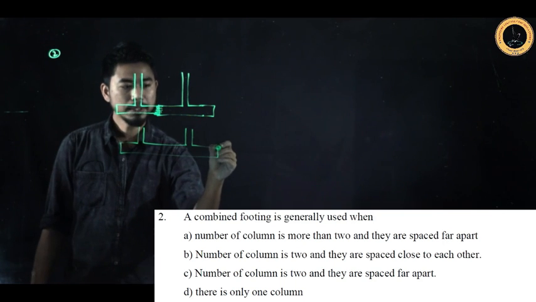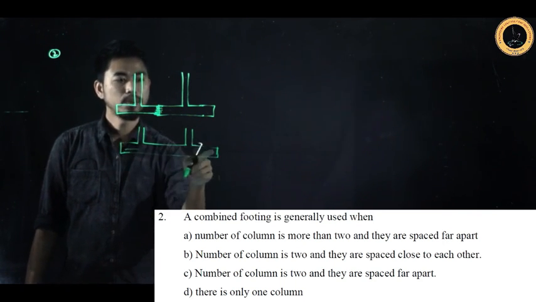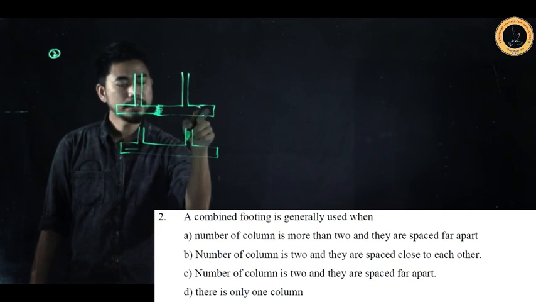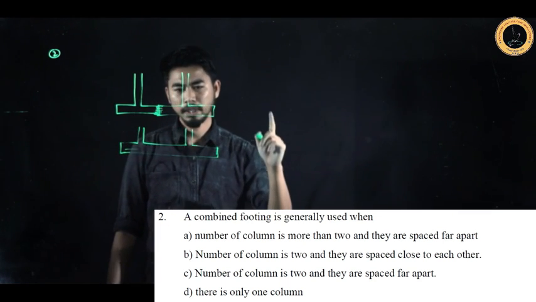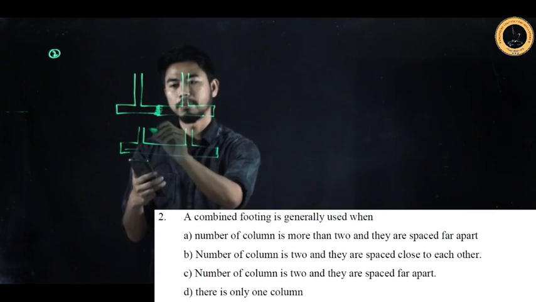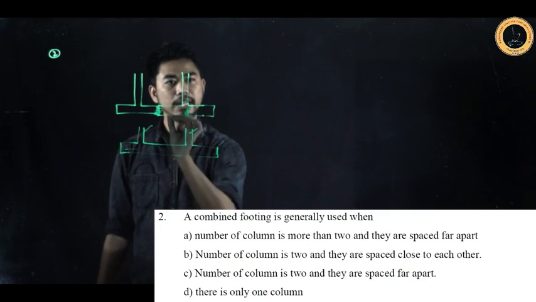See, combining the footing means what? The reinforcement will run all the way across from one part to the other. If you construct like this, where you have to construct reinforcement here and hold this separately, that is not possible. So what will be the option? The option will be option B. Number of columns is 2 and they are spaced close to each other.